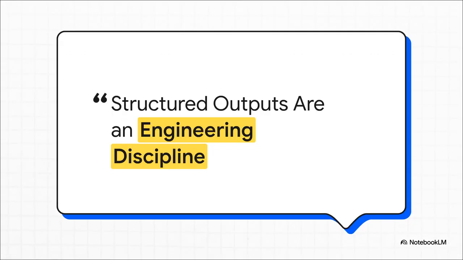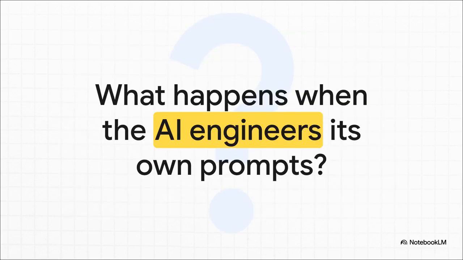You know, if we boil it all down, it comes back to that fundamental shift in mindset. We have to stop treating prompts like a casual chat and start treating them like a well-defined API. Getting a structured, reliable output isn't magic. It doesn't happen by accident. It's an engineering discipline. And that leads to a really fascinating final question, doesn't it?